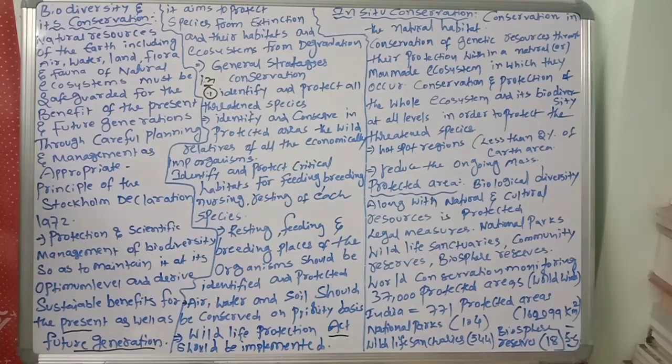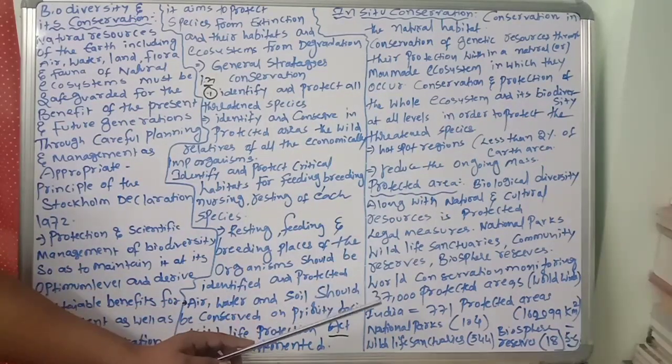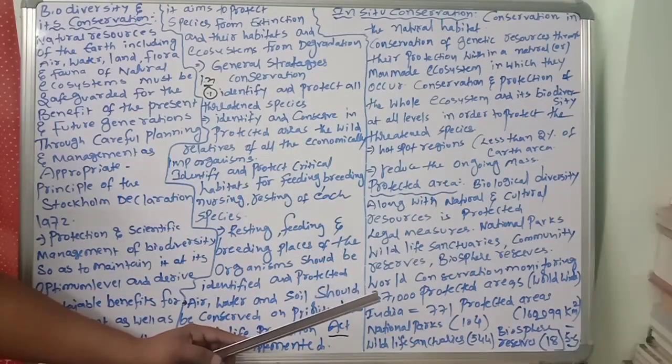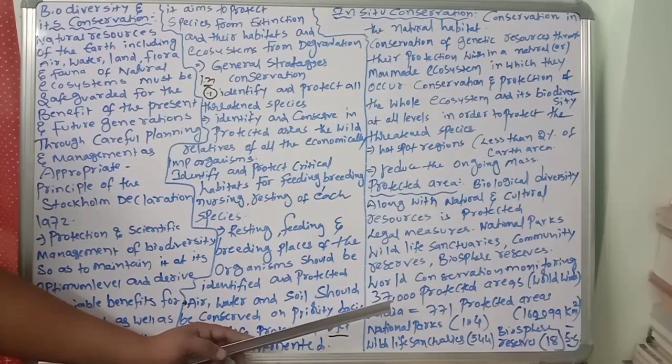The World Conservation Monitoring Centre, this is important, has recognized 37,000 protected areas worldwide. This point is important, note it down.